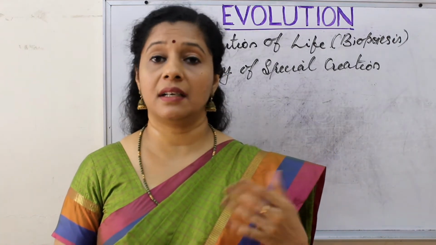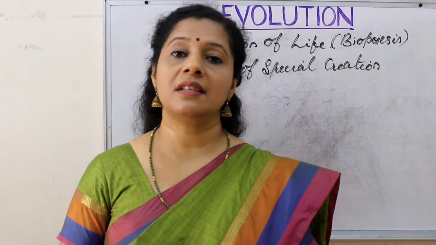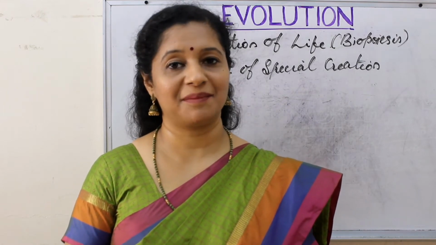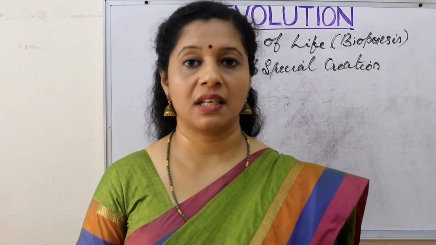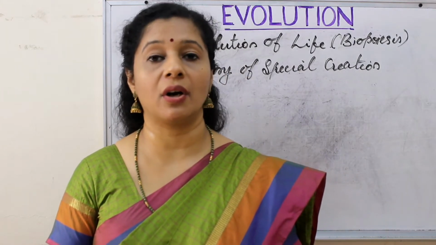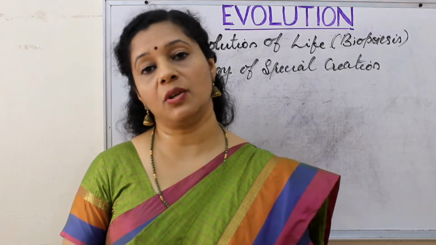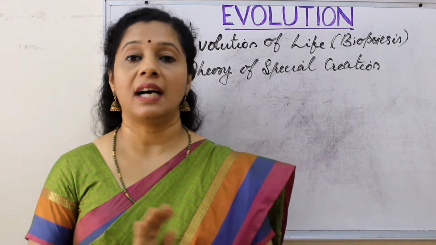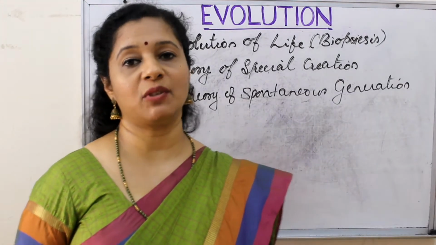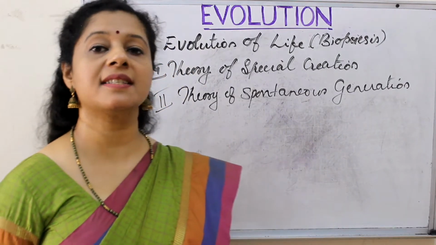And if you see the special creation theory, the earth is only 4,000 years old. That's also not true. So as a religious person, we all can believe in the power and supremacy of our God. But as scientists or evolutionary biologists or students of evolutionary biology, we have to think of other theories. The next theory we have to discuss here is the theory of spontaneous generation.